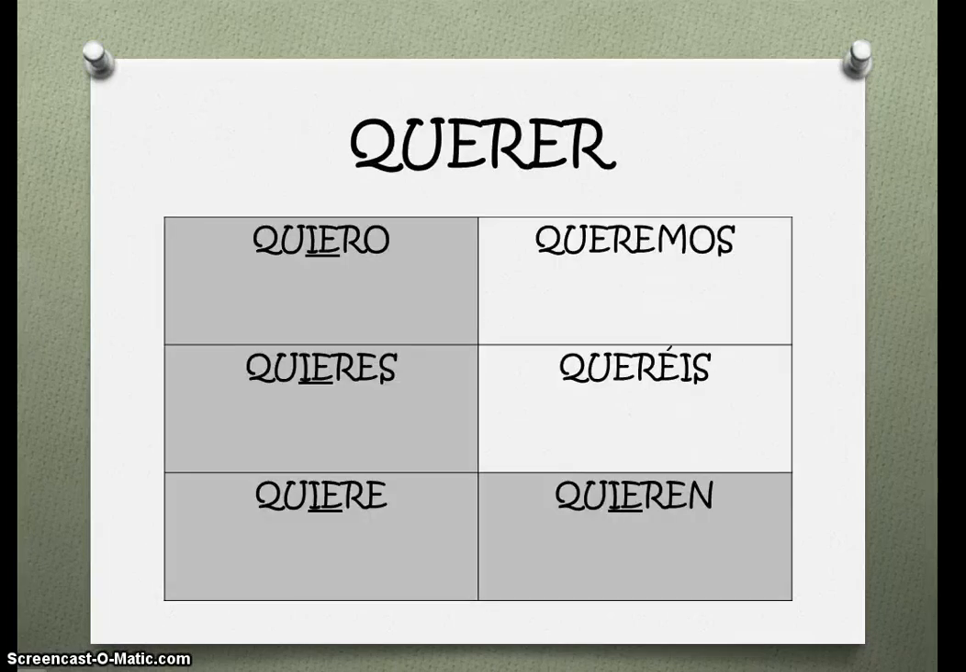For example, the verb querer is a stem-changing boot verb, E to IE. If you notice all of the underlined IEs within the shaded boot, there was an E in the infinitive verb form, and when you conjugate it, you need to change that to an IE to make quiero, quieres, quiere, and quieren. And then the nosotros and the vosotros forms retain that original E. So queremos and queréis.